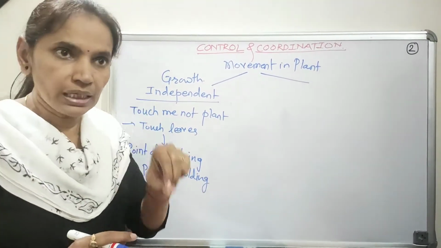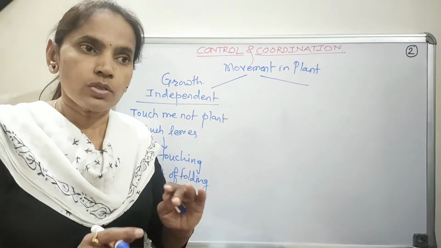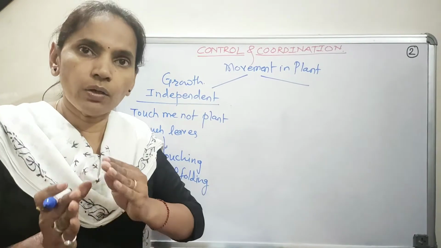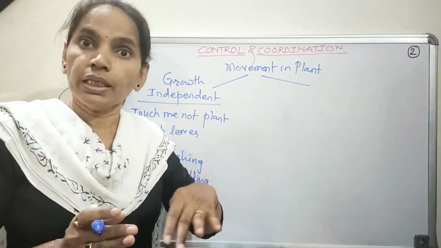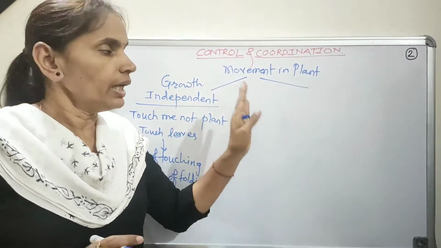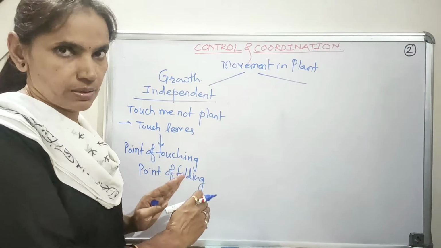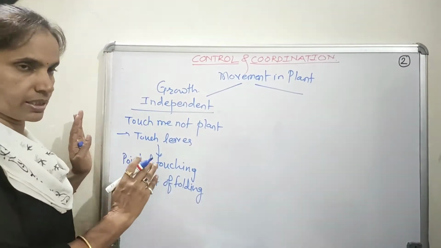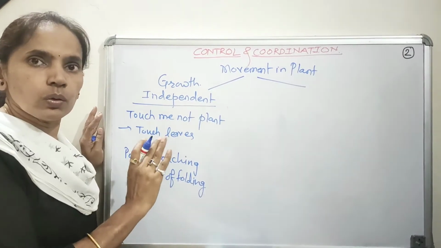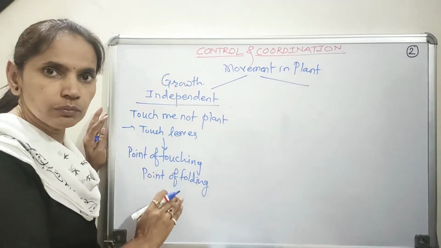Wherever you touch the leaves, that same spot will never fold immediately. So it is clear that the message or stimulus of touching has been conveyed. Even though there is no nervous tissue and no muscle, the message is transferred in plants. Here, in this movement, no growth is observed, so this is a growth independent movement.